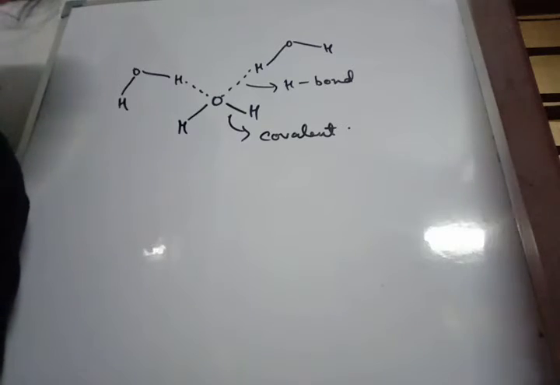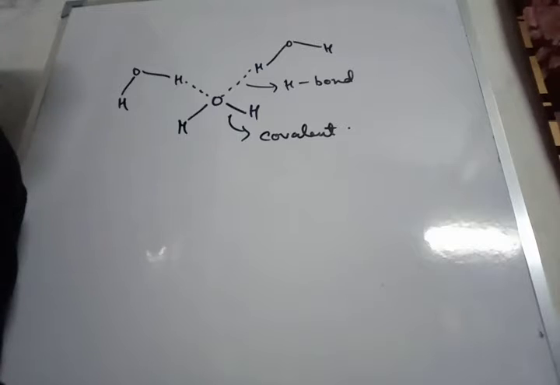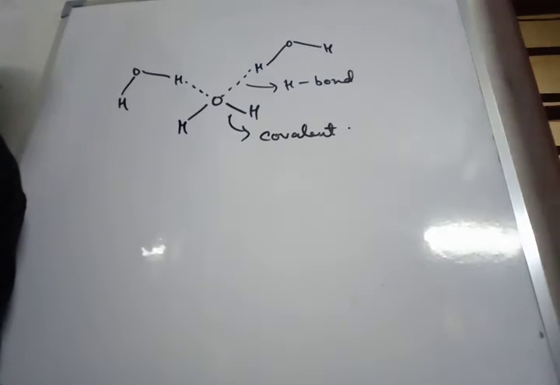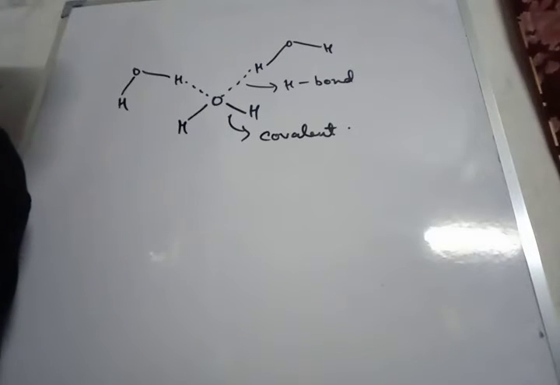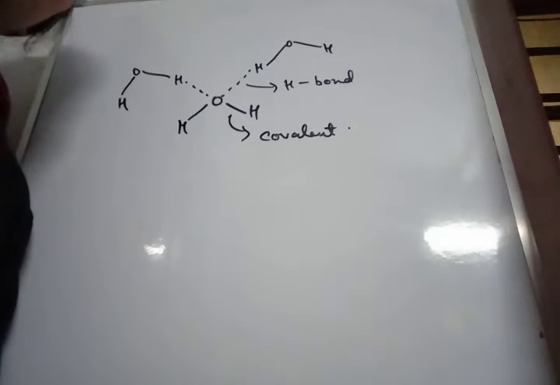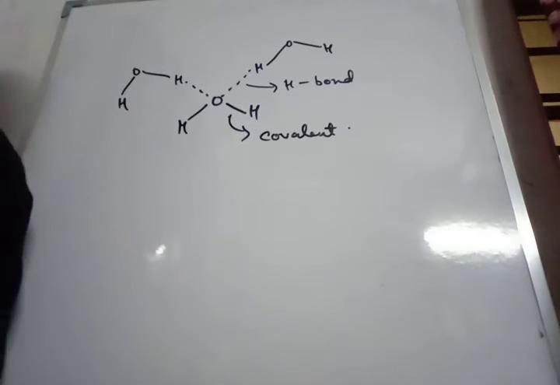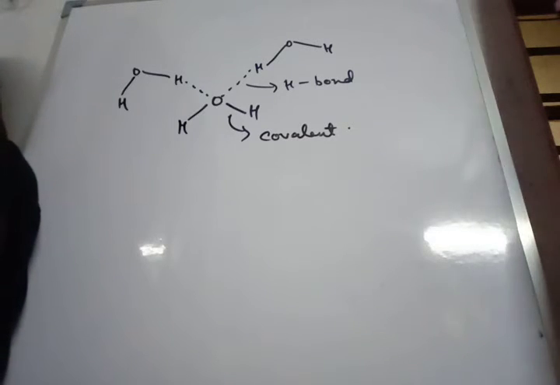When ice melts, some of the hydrogen bonds are broken and water molecules enter those vacant spaces. As a result, liquid water contains fewer vacant spaces, and the density of water is much more than that of ice. That's why ice floats on water, right?